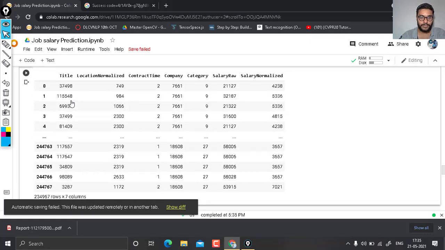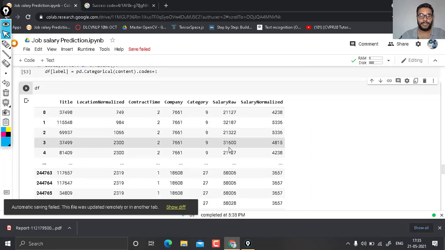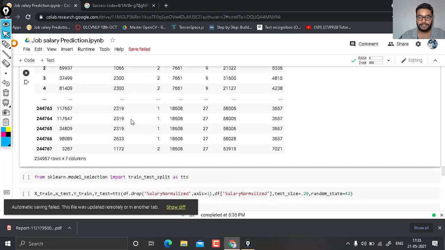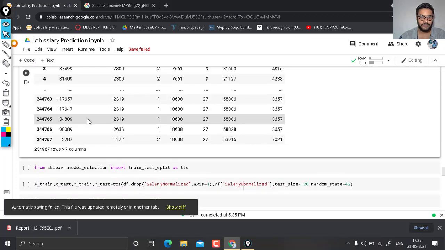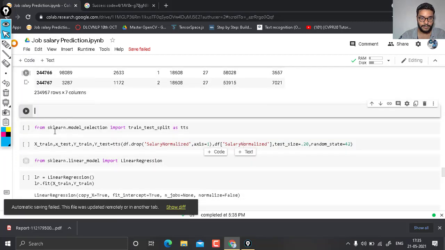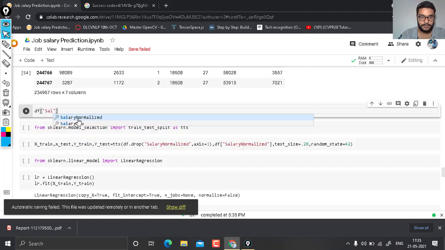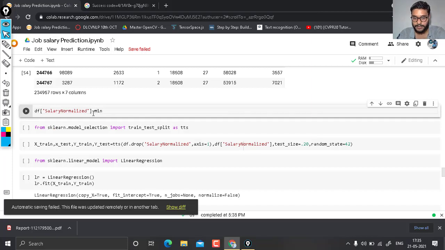Now I am showing you how it changes, starting with 1 and ending with the maximum value. Let's take the example of salary. First we need to add a new column. So here we have df salary normalized dot mean.